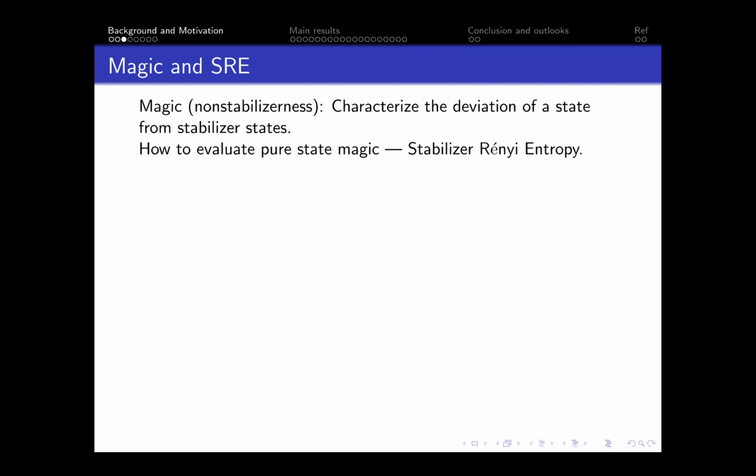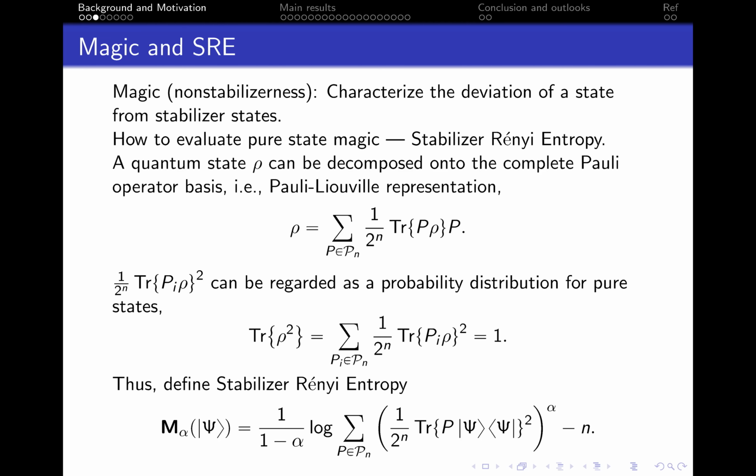Now, adding an offset of minus n, we can use it to evaluate magic.